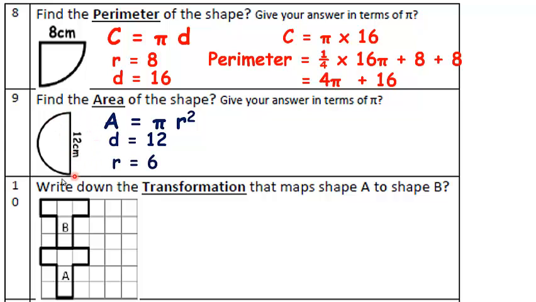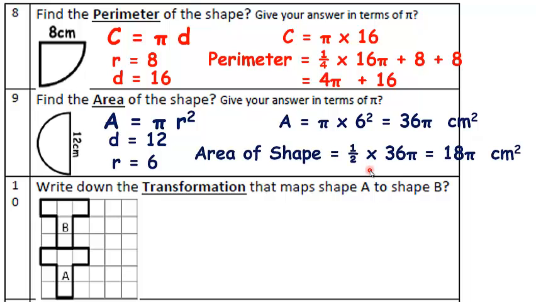The area of a full circle, if there was one, would be pi times 6 squared, 36 pi. But this is not a full circle. It's half a circle. So half of 36 pi is 18 pi centimeters squared. There's my answer, and that's enough.